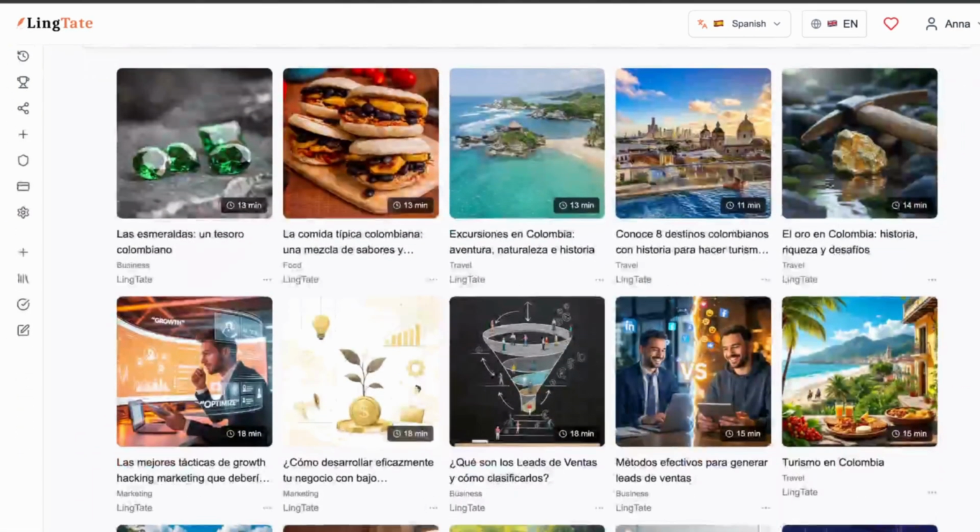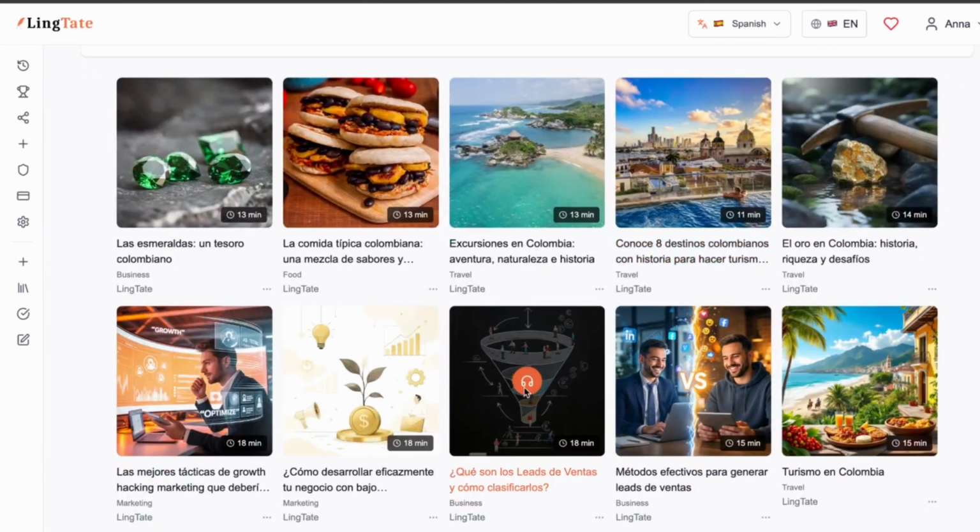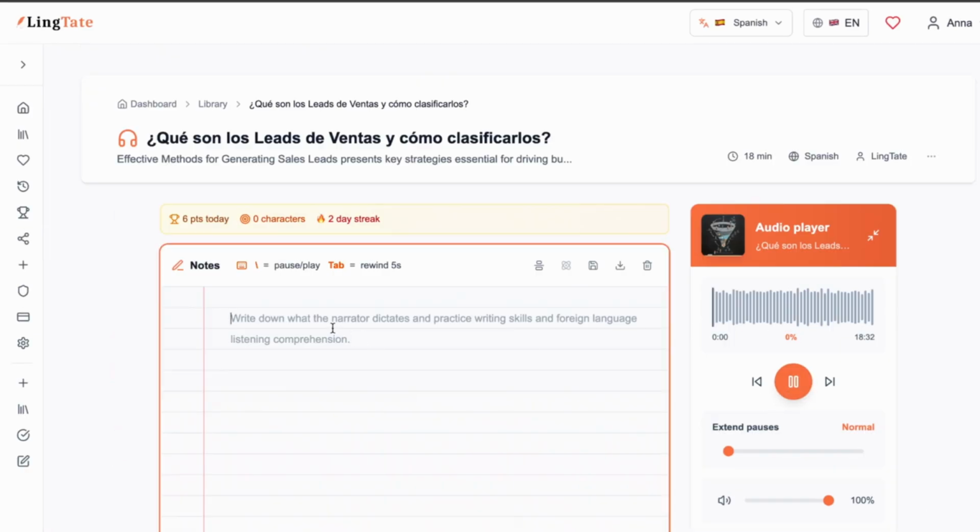You simply need to choose any topic that catches your attention, and you'll be redirected to our editor, where you can write down the content dictated by the narrator, while learning new vocabulary and reducing the number of mistakes made while writing.